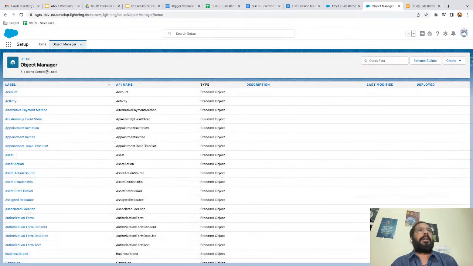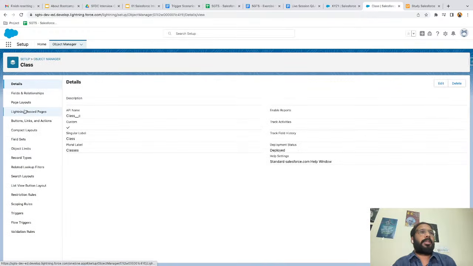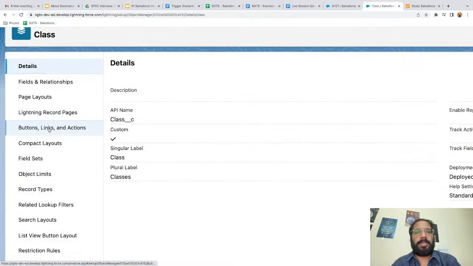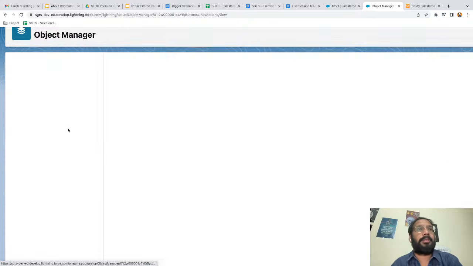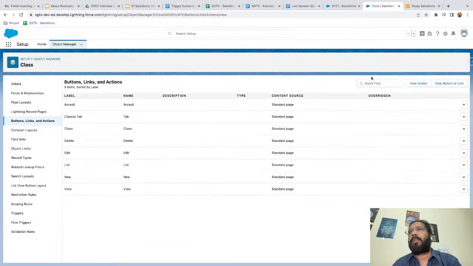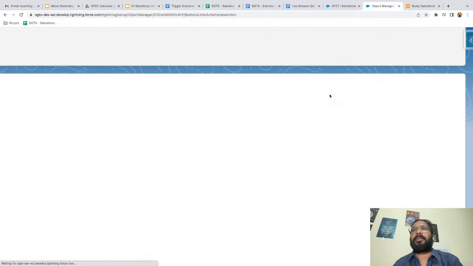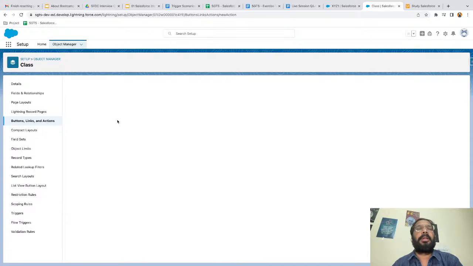In object manager, I'm searching for class. The class object is opened, and here you can see this option is available, labeled as buttons, links, and actions. I'm clicking on this option, and in the top right corner we have the option new action. If you click on this new action, it will allow you to create a new action.